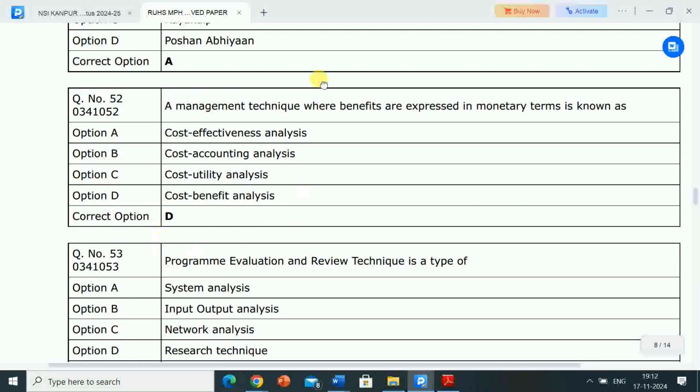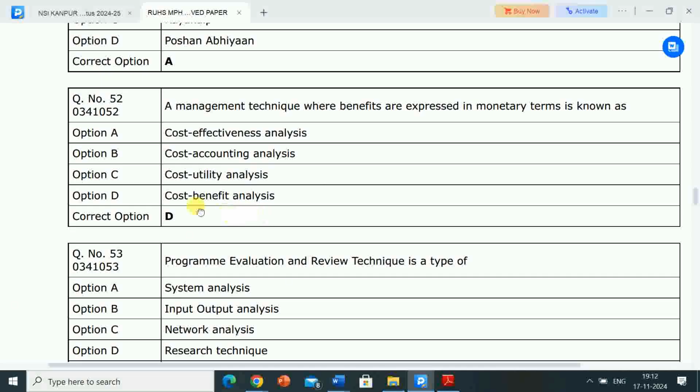Next question is a management technique where benefits are expressed in monetary terms is known as. Options are A, cost effectiveness analysis, B, cost accounting analysis, C, cost utility analysis, D, cost benefit analysis.